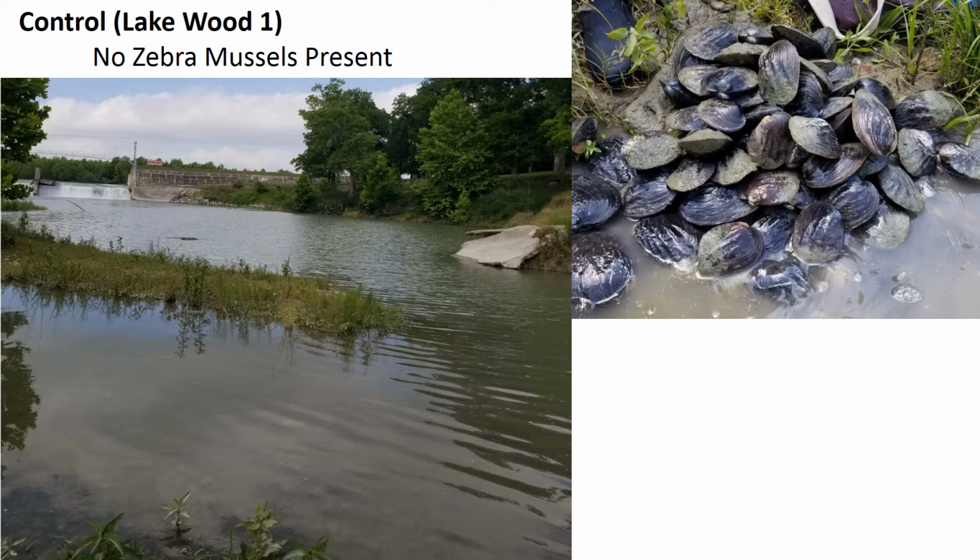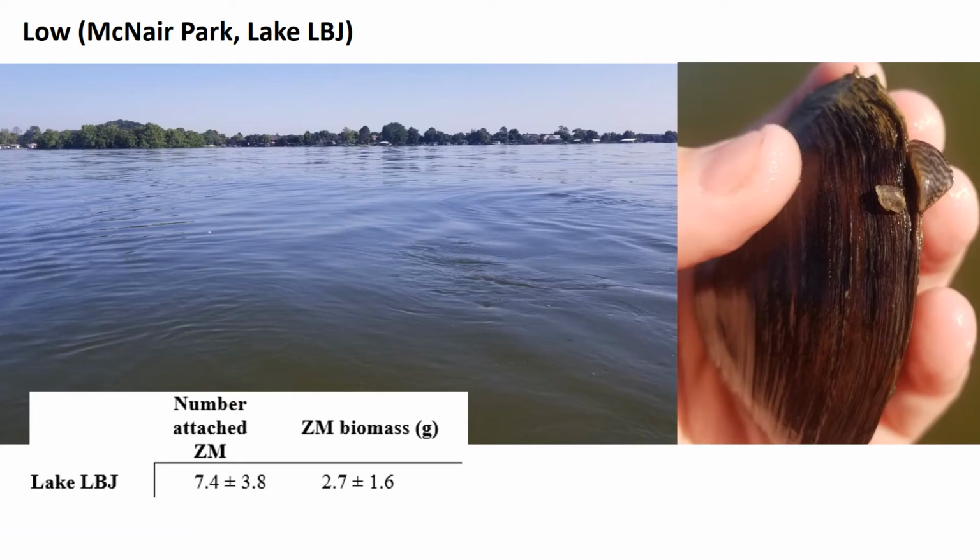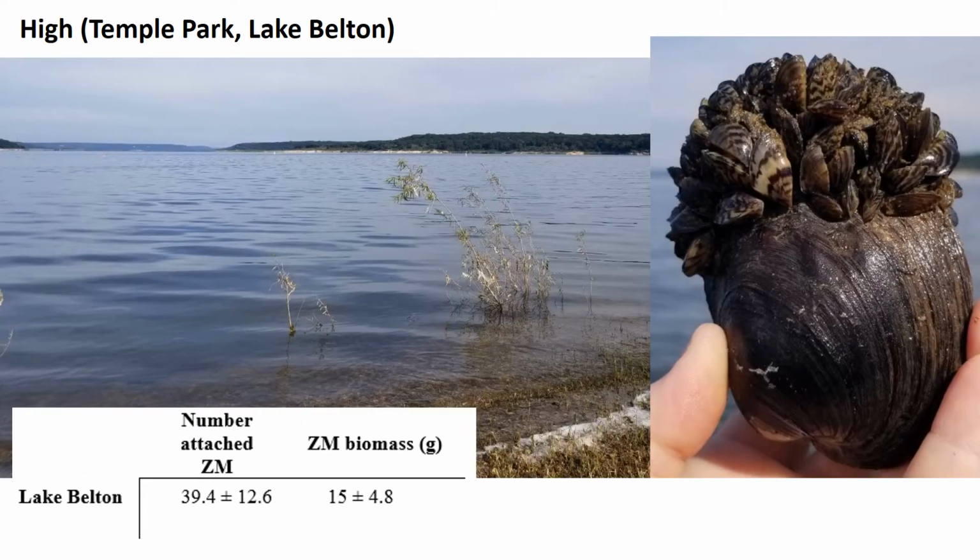Just some images. This is control site Lakewood 1, and as you can see in the top right, we have beautiful Unionid mussels with no zebra mussels present. Here's one of our low-density sites. We averaged about 7 zebra mussels per Unionid mussel, and that was about 3 grams of wet biomass. Like our high-density zebra mussel sites where we averaged about 40 zebra mussels per Unionid at about 15 grams of wet biomass.